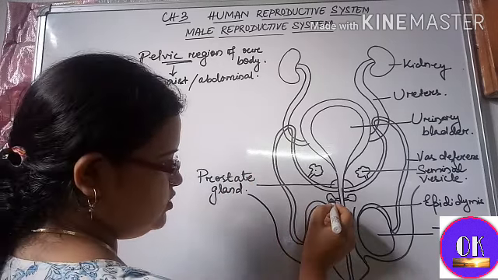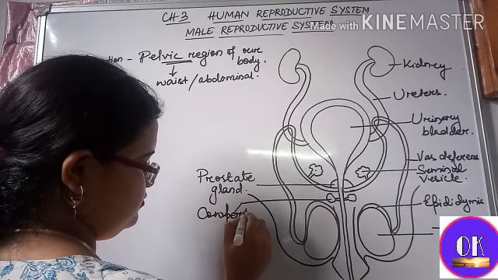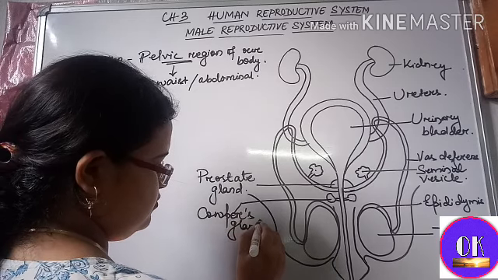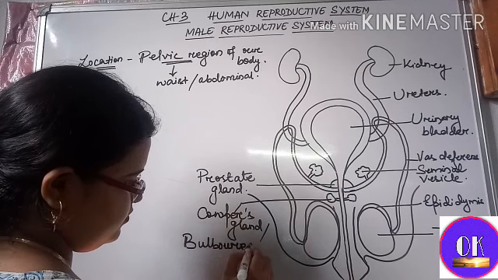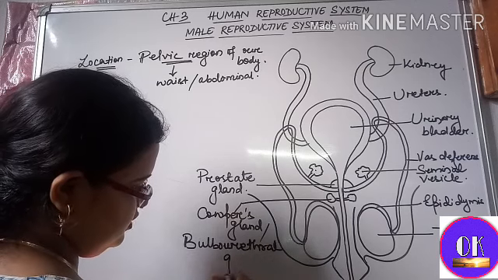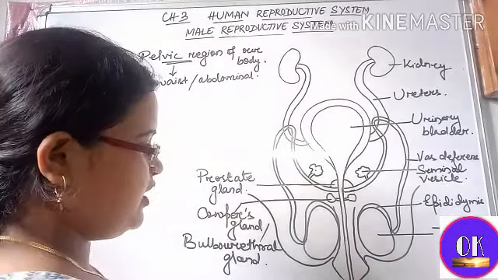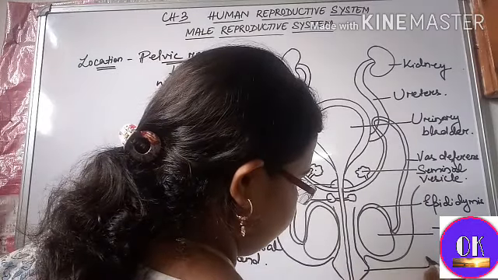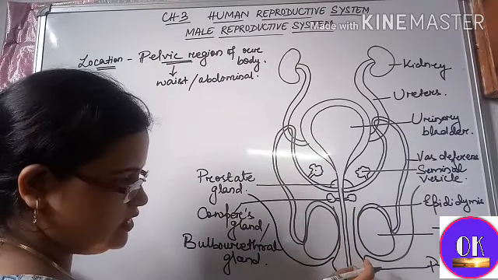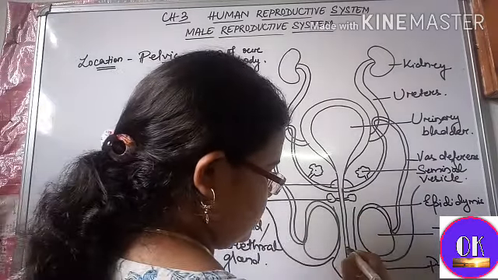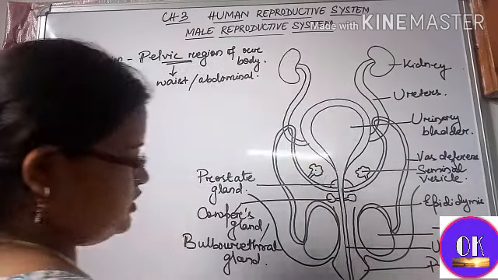And this structure is known as Cowper's gland, or it is also known as the bulbourethral gland. Next, this is the penis, and this thin tube-like structure present inside the penis is known as the urethra.